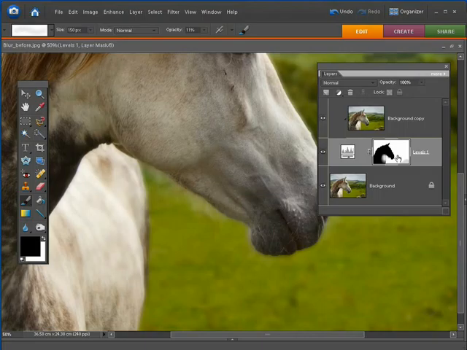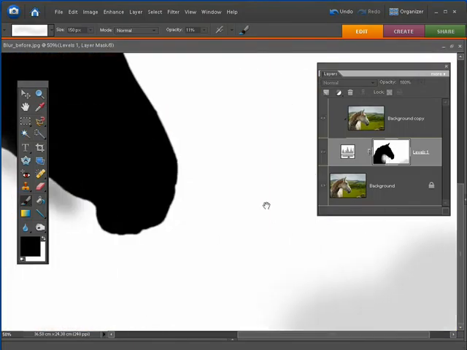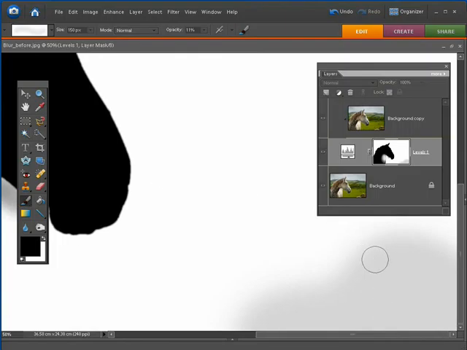If you want to see what the mask is actually doing, click on the mask with the Alt key, and you can actually see, if I just hold the hand tool there by holding space, I can get the navigation to have a look at this area here, and you can see it's semi-grey there, so it's partially transparent, and it's revealing some of the main horse and some of the blurred background as well. It's combining the two in a very subtle way, so that's very cool.